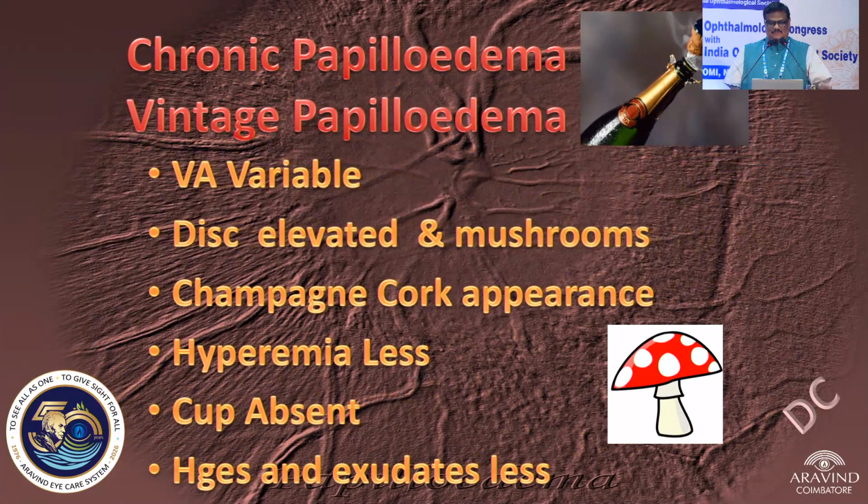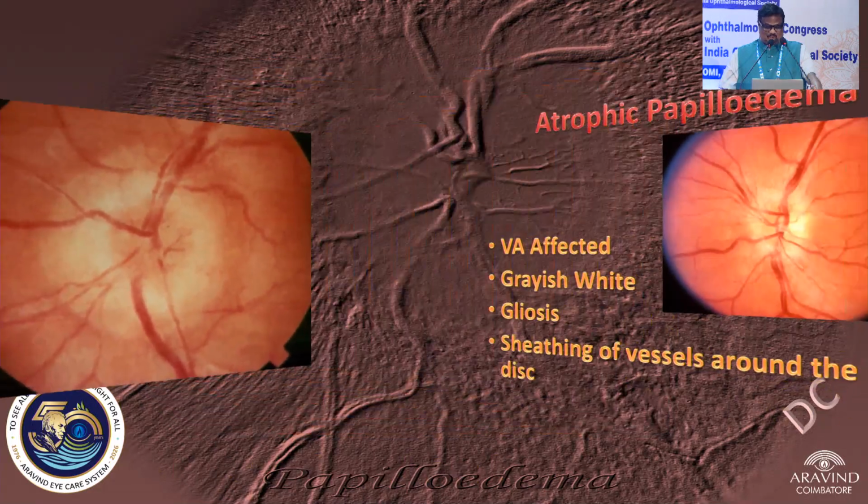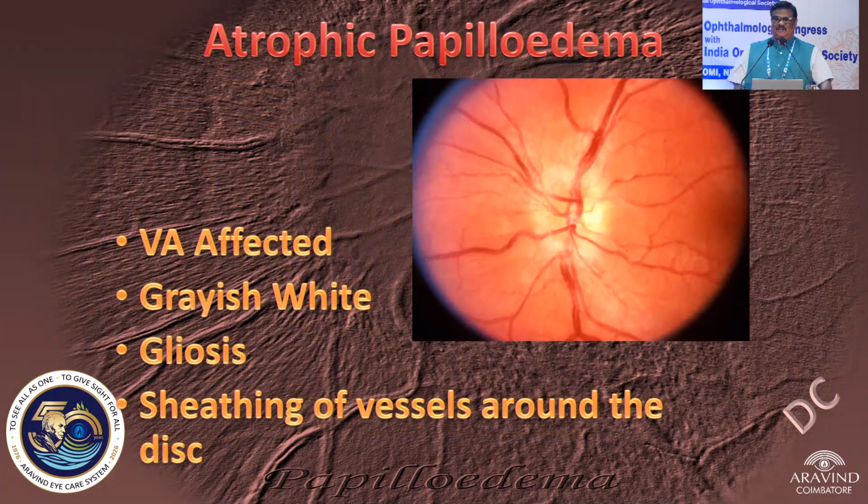Chronic papilledema is called champagne cork-like, mushrooming into the vitreous cavity. It is not that hyperemic, it will be less. Cup is absent, hemorrhages and exudates will become less. This will be the chronic one. Atrophic: there will be a blurred margin and atrophy will set in.